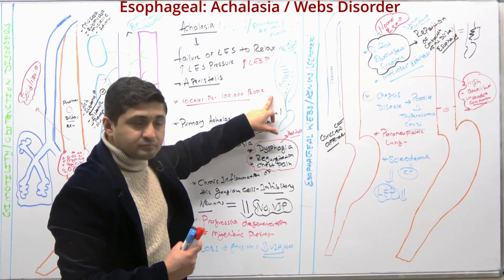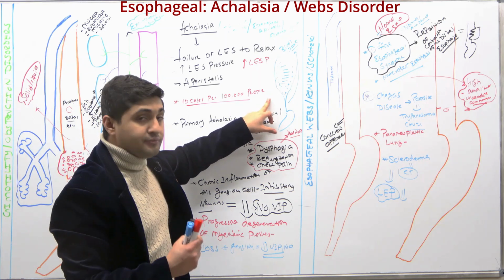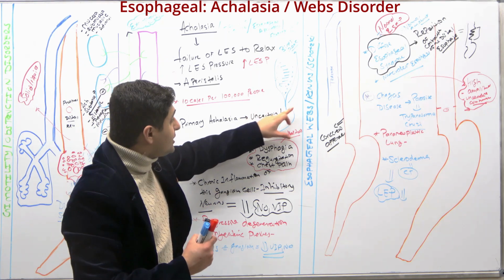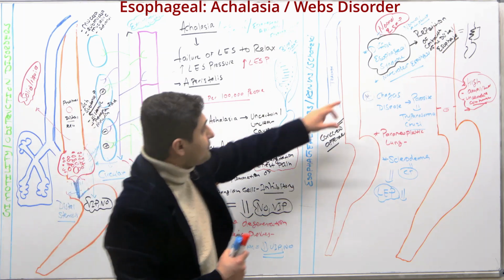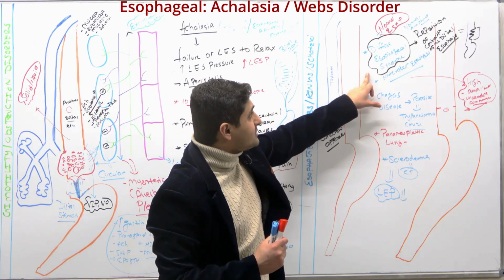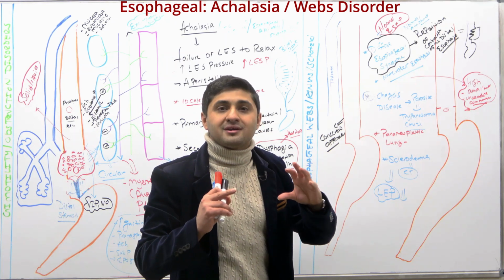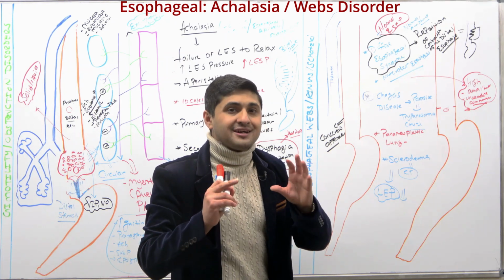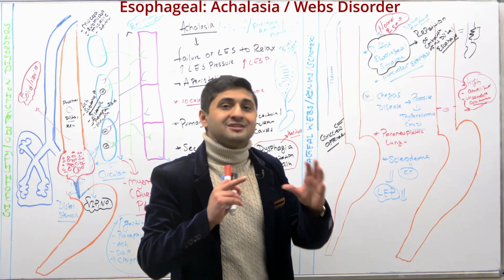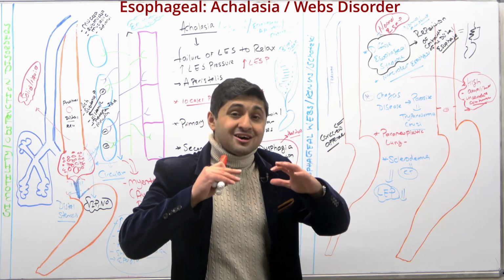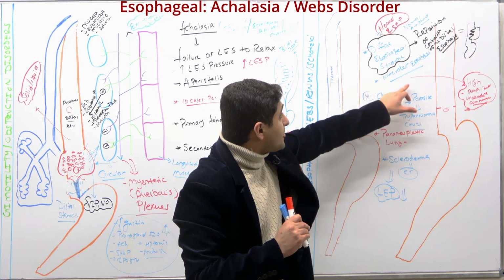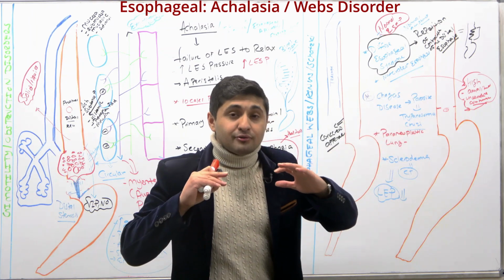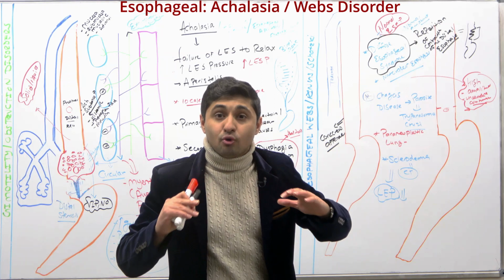And in diagnostic tests, if you do the barium swallow, you can see a bird's beak or rat tail appearance. Diffuse esophageal spasm is a problem with the peristalsis. There is peristalsis, but it's uncoordinated peristalsis to the distal esophagus, with normal amplitude. And if you look at the lower esophageal pressure, it's normal.